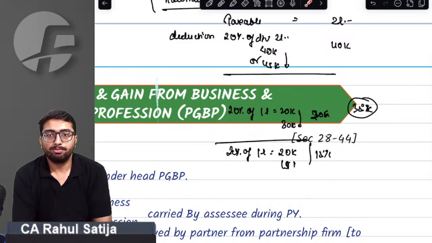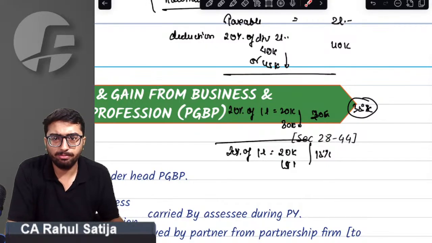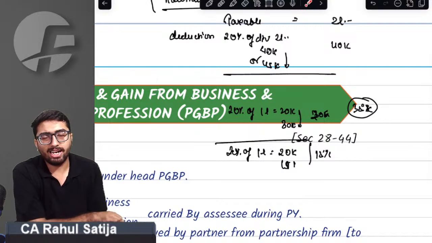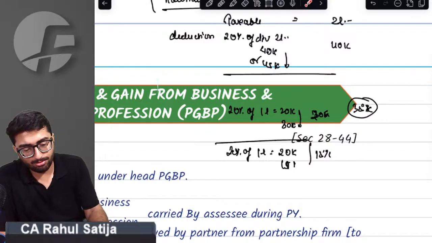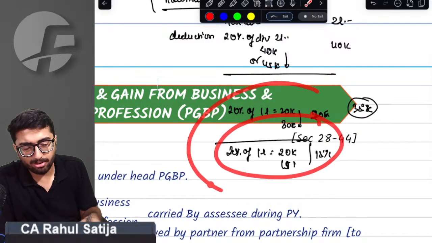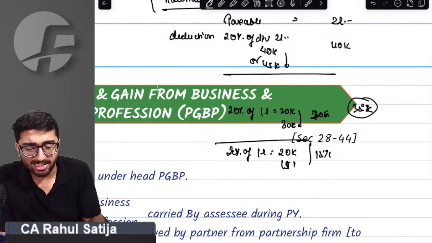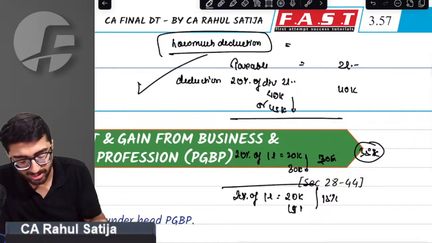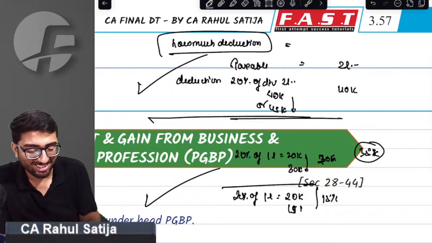Sir, this brings us to a fight between logic and practicality. Logically, this seems correct, but practically, it is unviable. So ICAI does what ICAI does. ICAI corrects this.